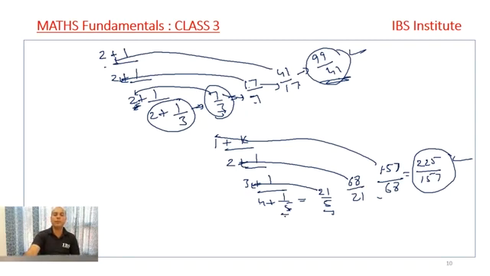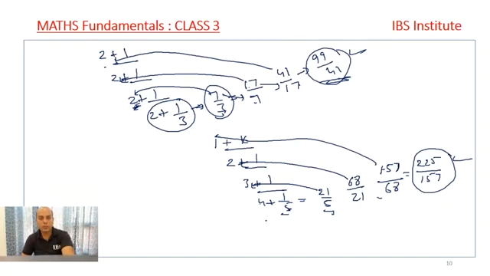225 upon 157, right? So this type of question we can see in the examination, and we can solve these questions in a very easy manner, very easy way, right? I hope that you have noted it down, right? You can note it down, and whenever you come across such questions, just try to solve this question by using this method, right? Very easy thing, done.